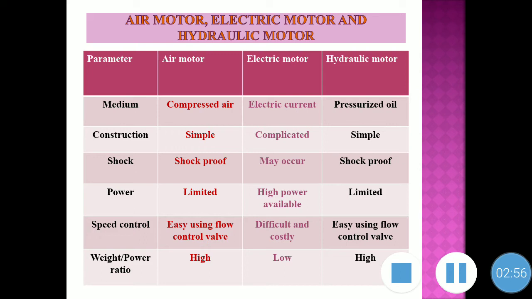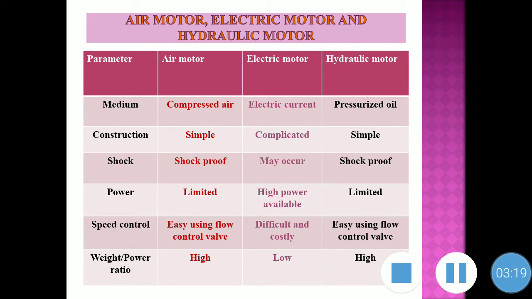So friends, if we talk about the medium, we use compressed air for the air motor, pressurized oil for the hydraulic motor and electric current for the electric motor. If we talk about the construction, the air motor and hydraulic motor are simple as compared to the electric motor.